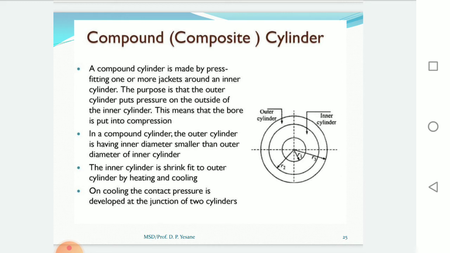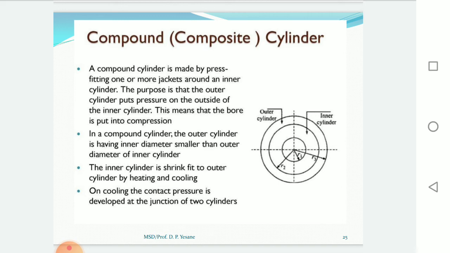In a compound cylinder, the outer cylinder has an inner diameter smaller than the outer diameter of the inner cylinder. The outer cylinder is shrink fit onto the inner cylinder by heating and cooling. So it is heated first and after that it is cooled. On cooling, the contact pressure is developed at the junction of the two cylinders.